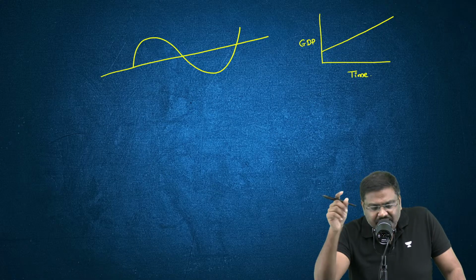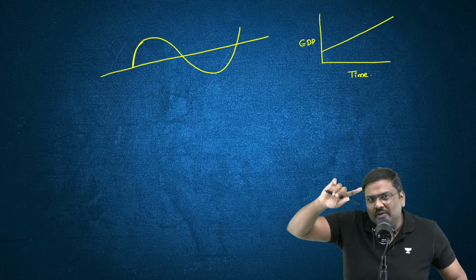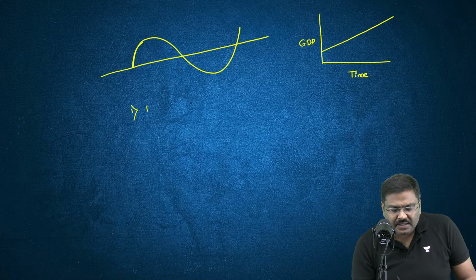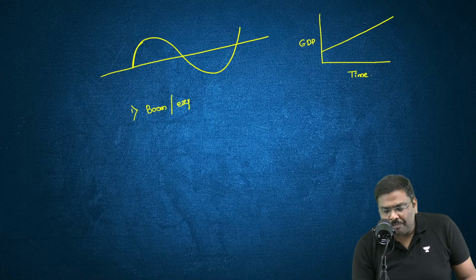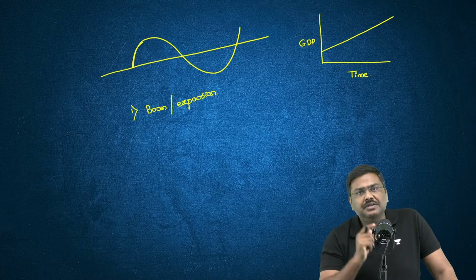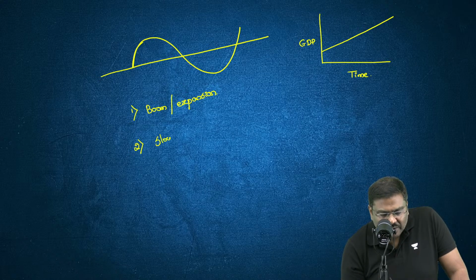And what are the phases? If you look at the sine wave, what are the different variations in the business cycle? First, you will experience a boom phase. Either they will use the term boom or expansion. After boom or expansion, there will be one more phase, the slowdown phase.